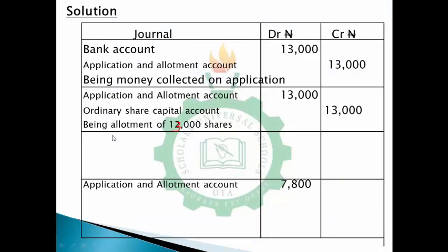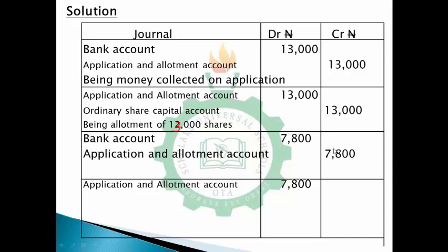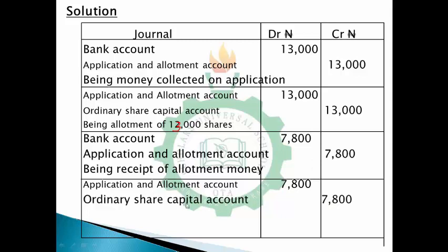You debit your bank account, then you credit your application allotment account. Because don't forget, in this case, what we are doing is we are using a combined application and allotment account, that is the joint application allotment account. So you debit bank, then you credit application. So this is being money received on allotment. Okay, so the next is you debit application allotment account with 78, and you credit ordinary share capital with 78. So being amount payable on allotment. So that is the way things work.